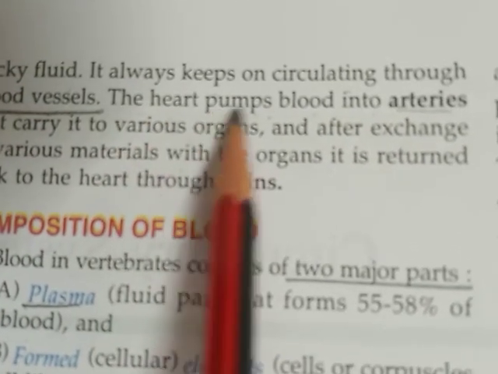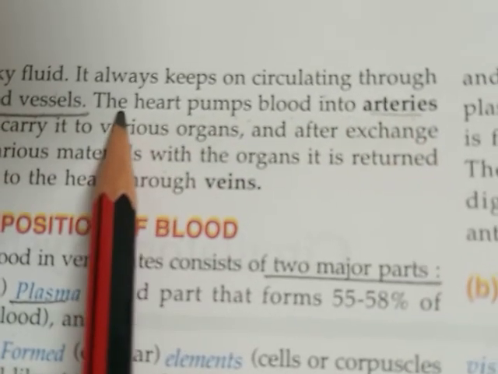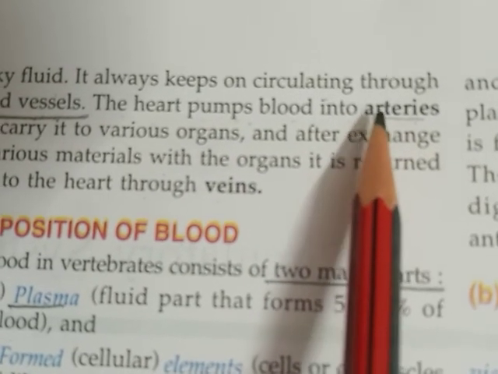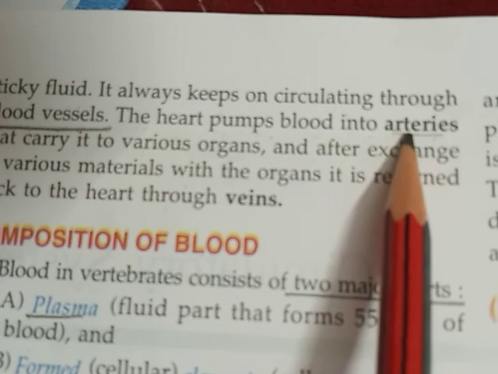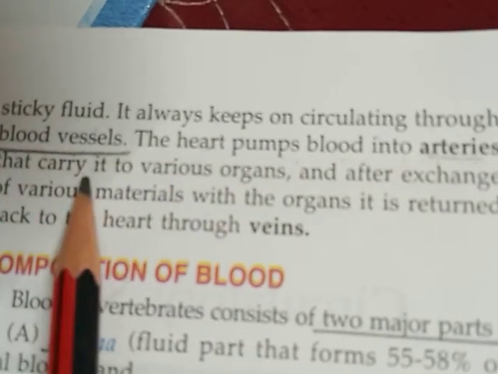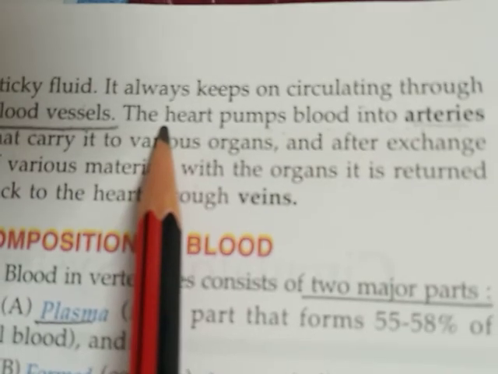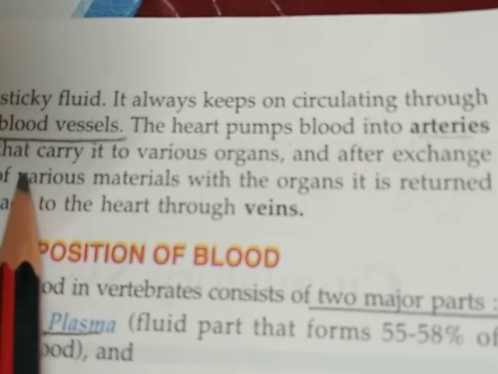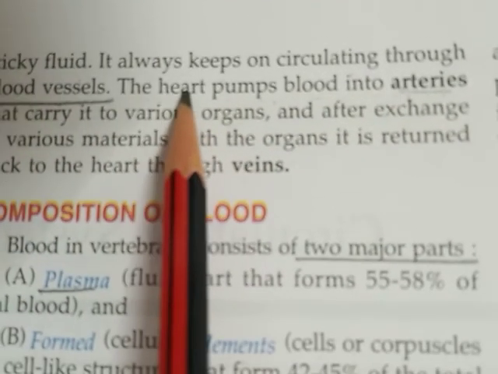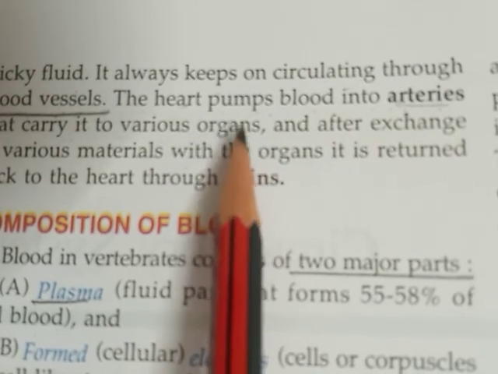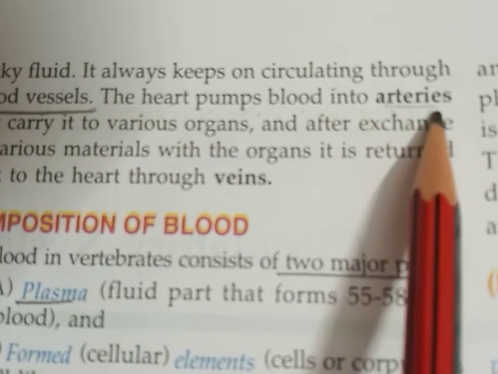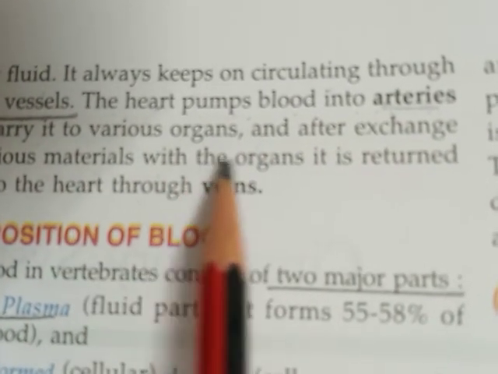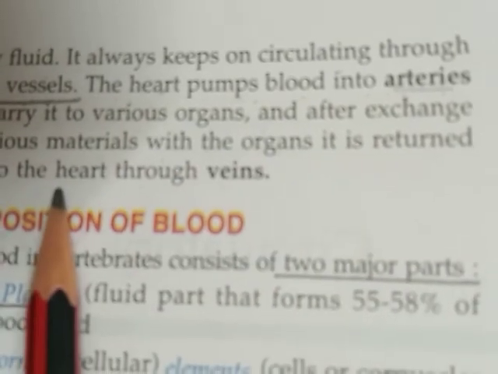So, the heart pumps blood into arteries. Now, the heart is pumping blood into the arteries, and it is oxygenated blood. So, arteries carry the oxygenated blood from the heart to various organs. And after exchange of various materials with the organs, it is returned back to the heart through the veins.